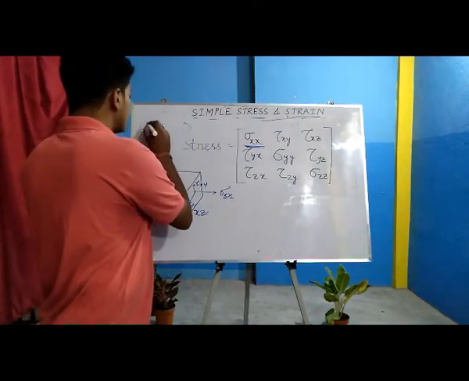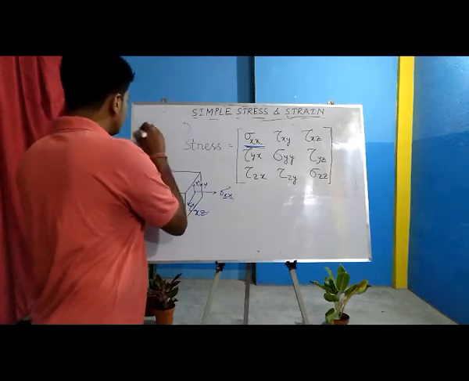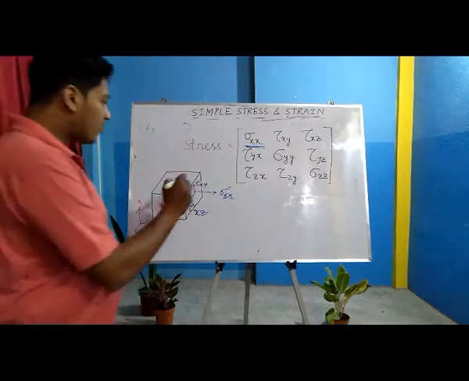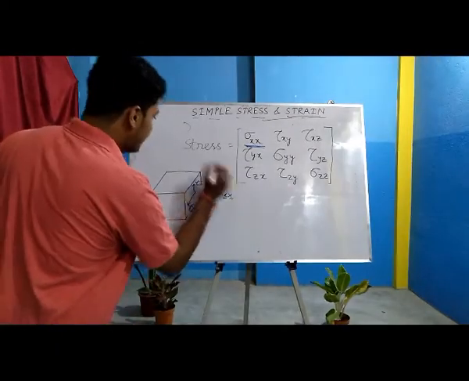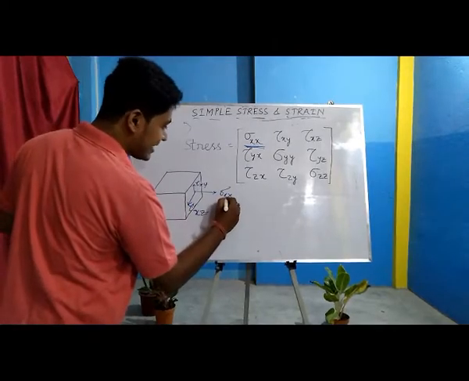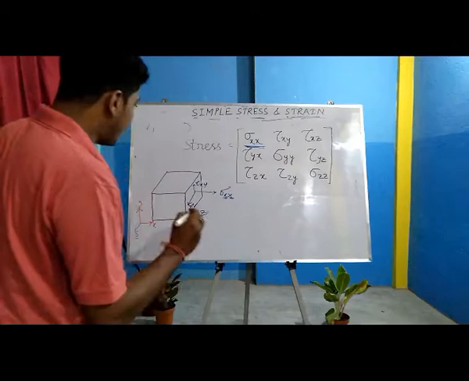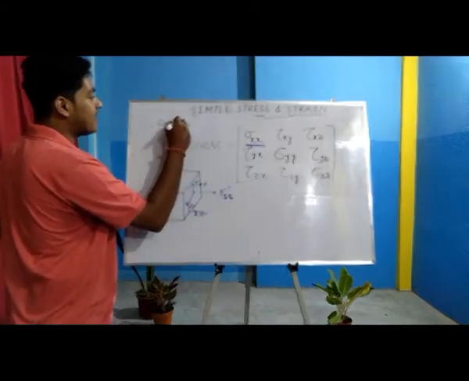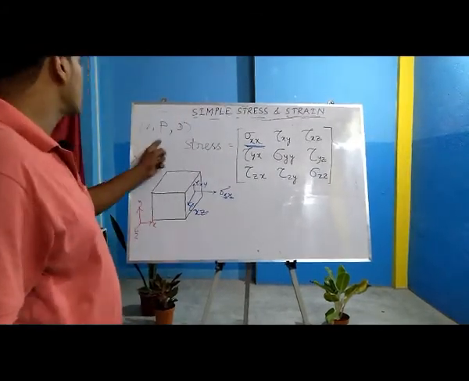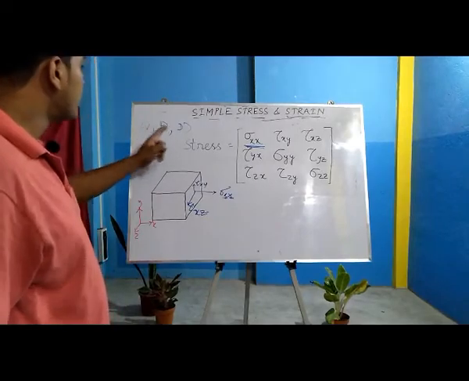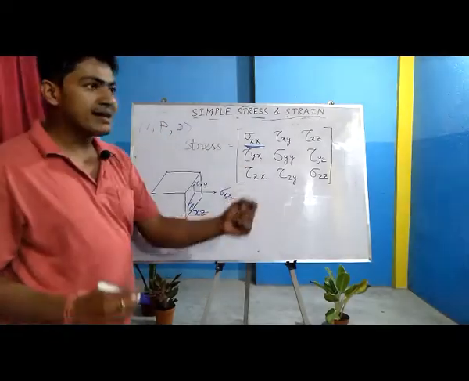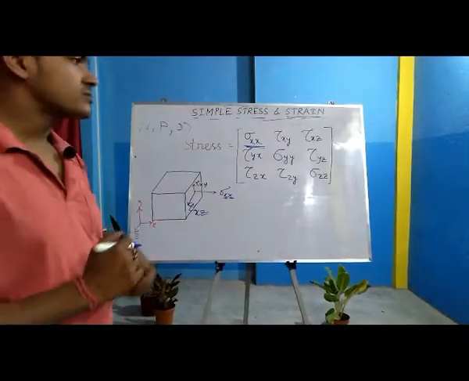The first one is the value. The second one is the plane on which it is acting, like this x. The third one, this x, is the direction. So value, plane and direction. We need all of these three to quantify a single value of stress.